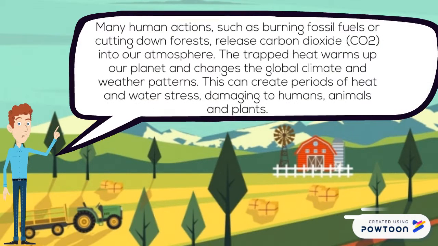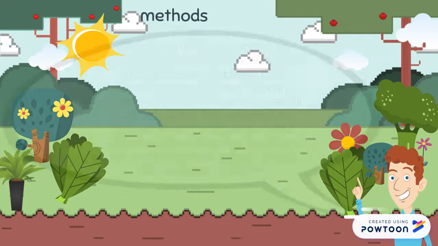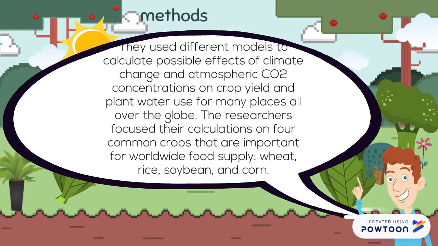Many human actions, such as burning fossil fuels, release carbon dioxide into our atmosphere. The trapped heat warms up our planet and changes the global climate and weather pattern. Researchers use different models to calculate possible effects of climate change and atmospheric CO2 concentrations on crop yield and plant water use for many places.